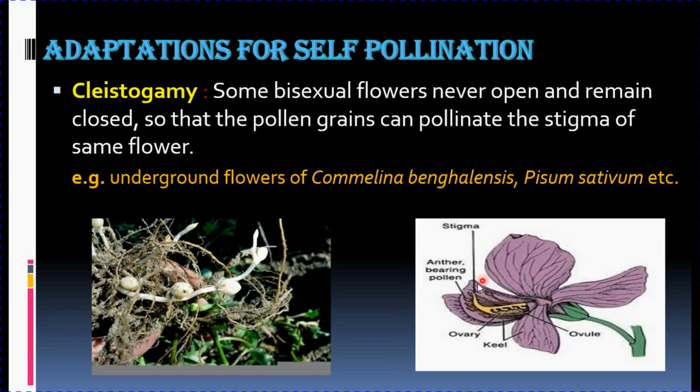This pea flower has a very typical shape. This part remains closed. This part will never open. Only the outermost. Pea flower has three types of petals in which the innermost petal will never open. They remain closed. So now here this is an exposed part where you can see the ovary, the ovules and the stigma. Now since they remain closed, its own pollen grain will fertilize the stigma and hence only self-pollination can take place.